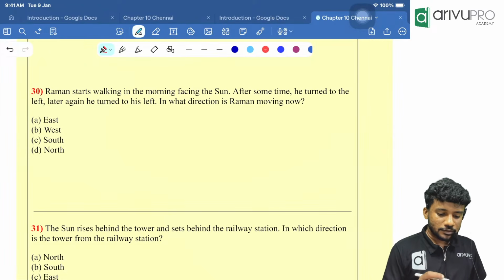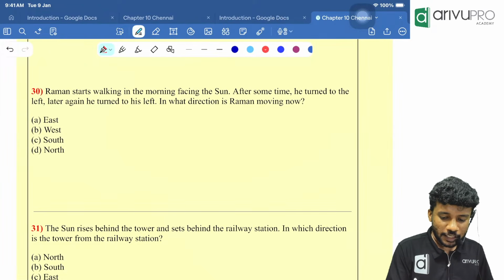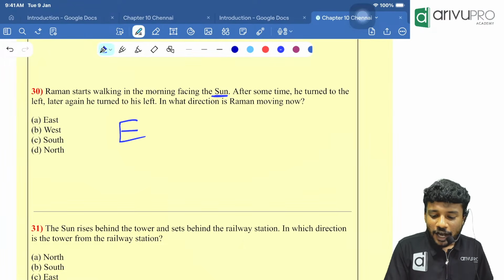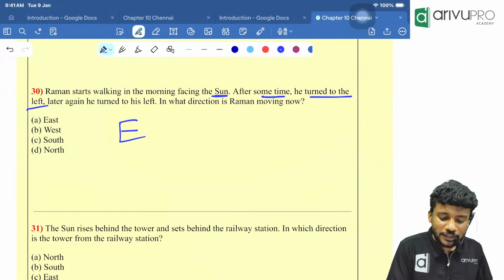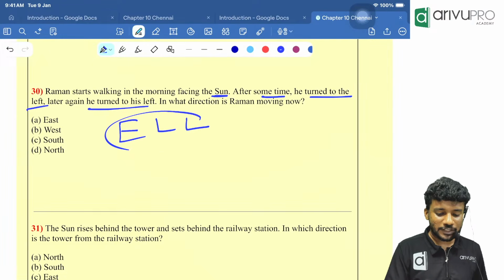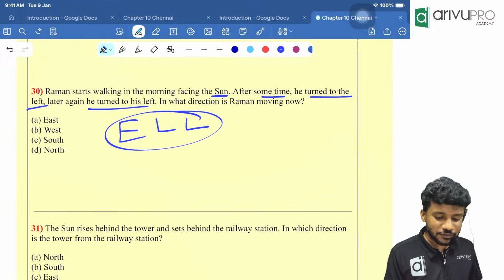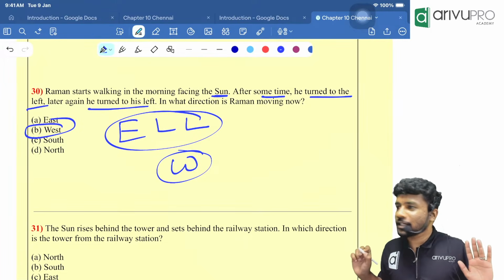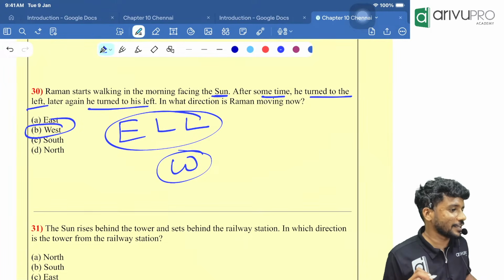Raman starts walking in the morning facing the sun. That means Raman is moving in which direction? East direction. After some time he turned to the left. Then again he turned to the left. Now Raman is moving in which direction, people? East, left, left will become what, people? West. Done. Direct answer. Option B, west, is our answer.